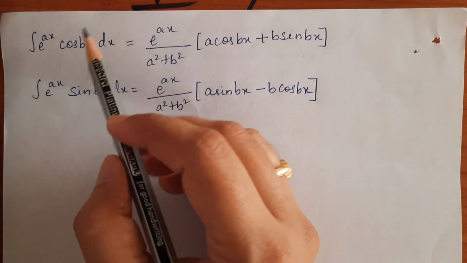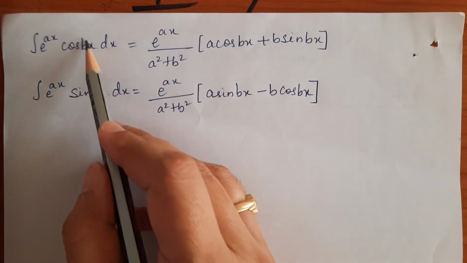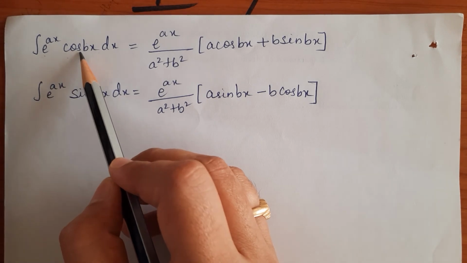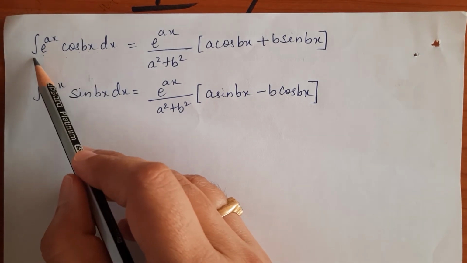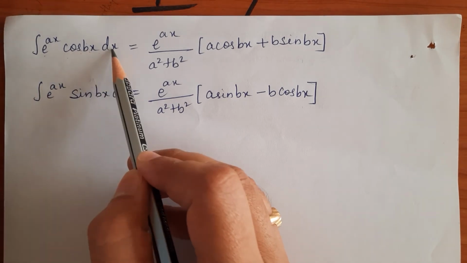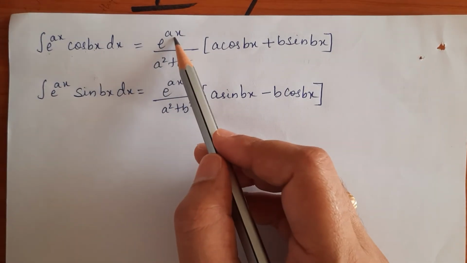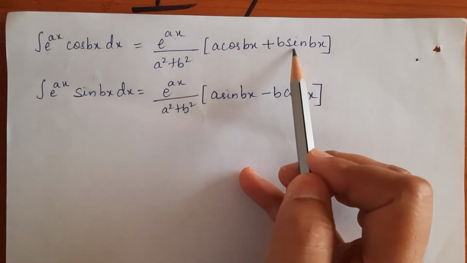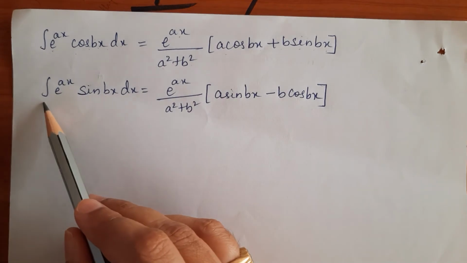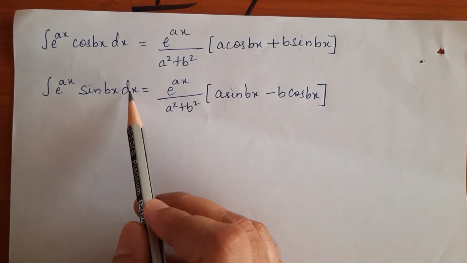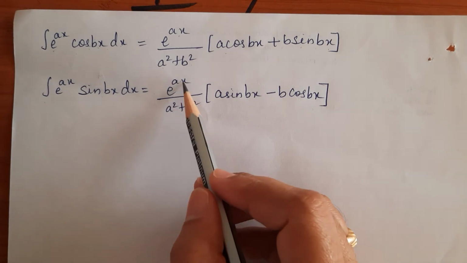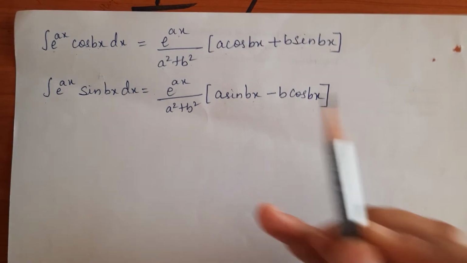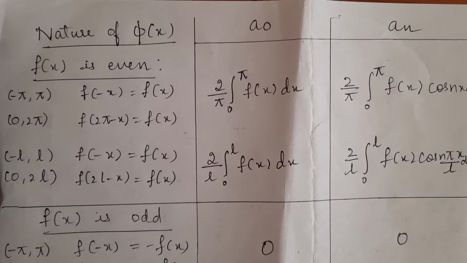Along with those, we also require these two important formulas. One is the integration of an exponential function with a trigonometric function. The integration of e power ax into cos bx dx is given by e power ax divided by a square plus b square into a cos bx plus b sin bx. The integration of e power ax into sin bx dx is given by e power ax divided by a square plus b square into a sin bx minus b cos bx.